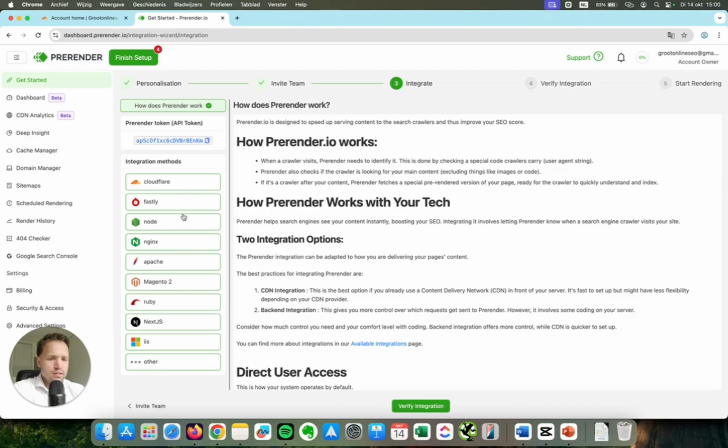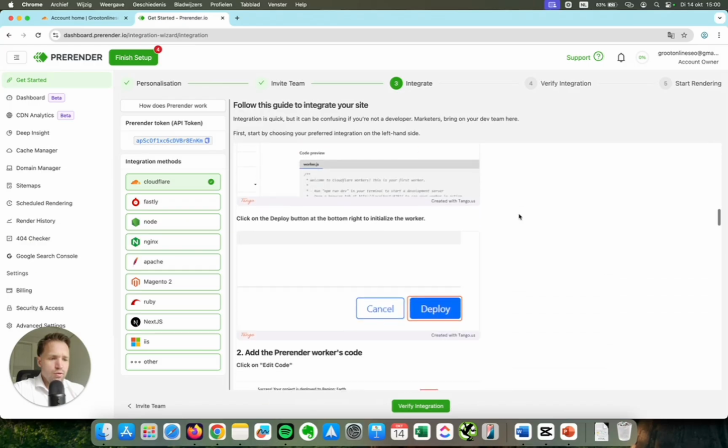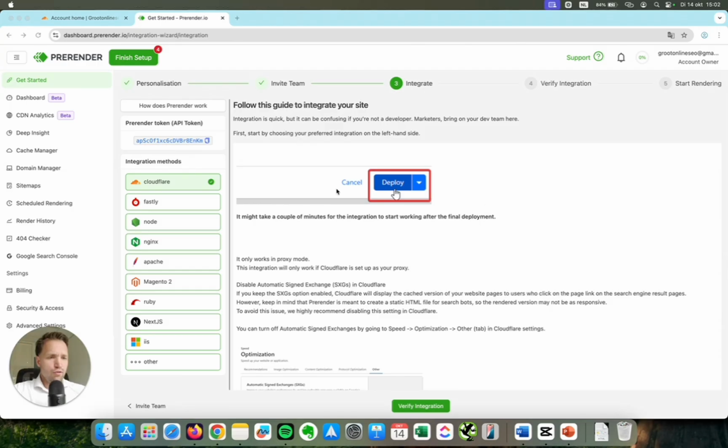Now you go to prerender.io and you sign up for a free account. Once you're in, you can select your integration, in this case with Cloudflare, and they have a full detailed guide walking you through this setup. So go ahead and do this for your website.